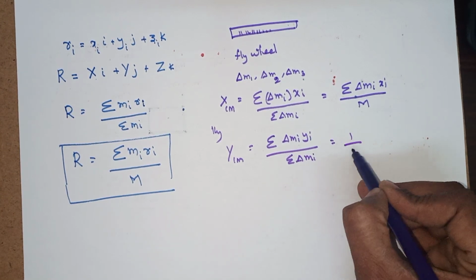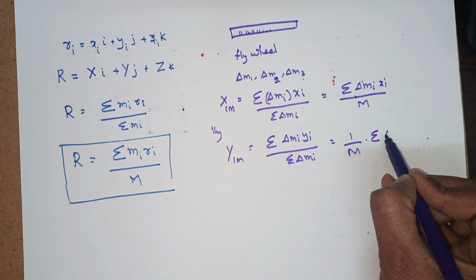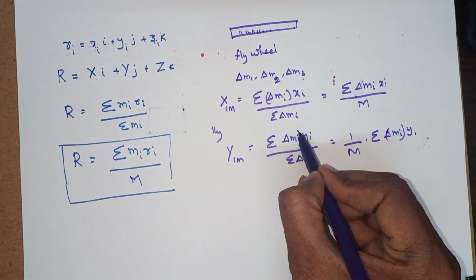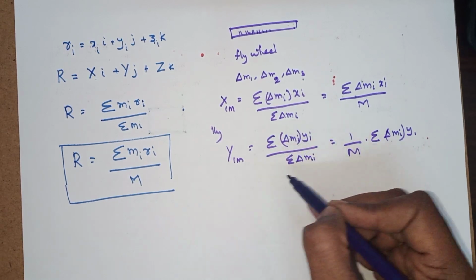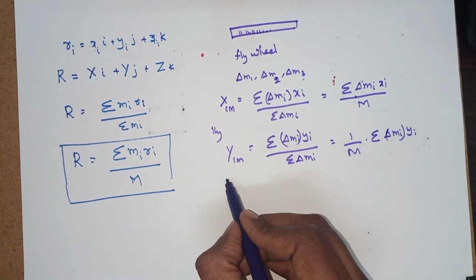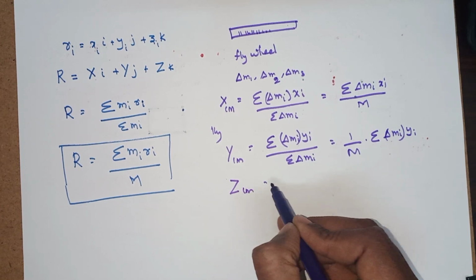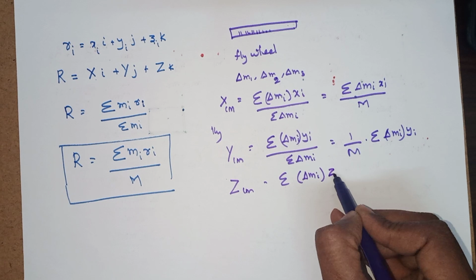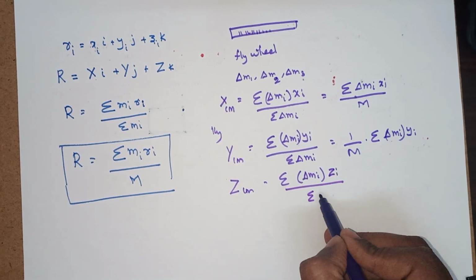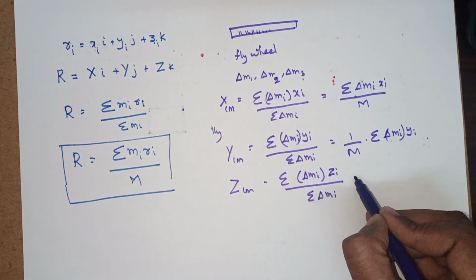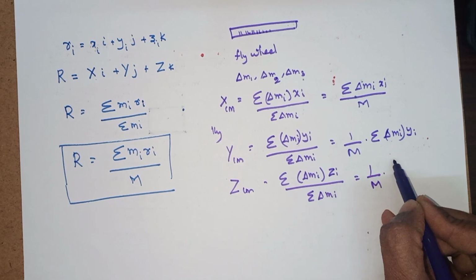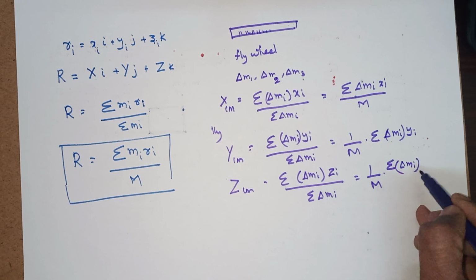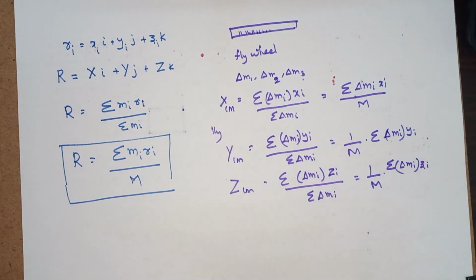We will write it as 1 by M summation over delta mi yi. So you can make the bracket specific; don't cancel delta mi over here. zcm also we can calculate: 1 by M summation over delta mi zi.